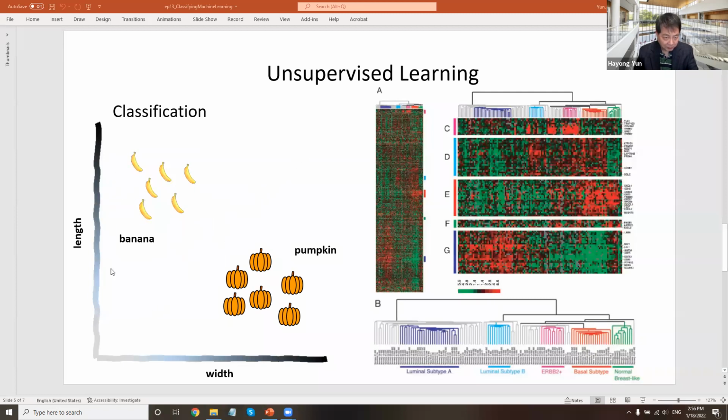So sometimes we train the data in a way that the characteristics by themselves can be grouped in a distinct way, especially in gene expressions, like these DNAs. Can we just group them in a way that has similar characteristics by itself without actually having to tell this is A, this is B, and stuff like that.